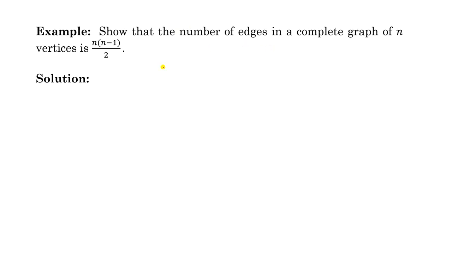Now look at the complete graph. I have already told you about a complete graph. A graph is said to be a complete graph if there is an edge between every pair of vertices. This one is a complete graph of 3 vertices. Now I am drawing a complete graph of 4 vertices. So look at this. For every pair of vertices, there is an edge between the 2 vertices. Now let us write these vertices 1, 2 and so on up to n vertices.